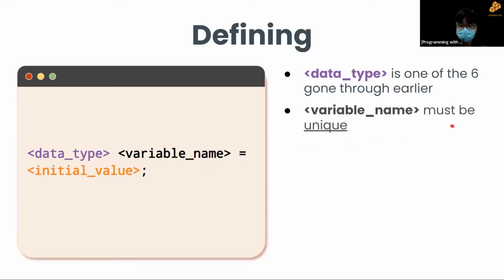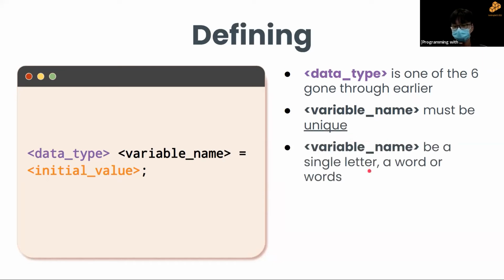A variable name must be unique. What this means is that if you have already declared, for example, an integer x, you cannot declare again a string x because it conflicts with each other. If you want to refer to a variable, your compiler will be like, which one do I refer to? Do I refer to the string or the integer one? So that's why it must be unique.